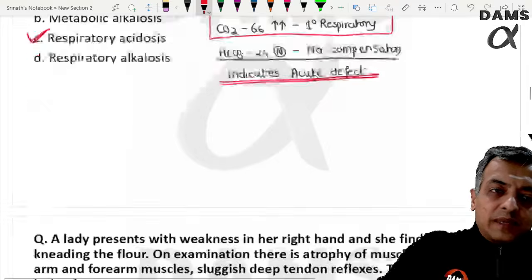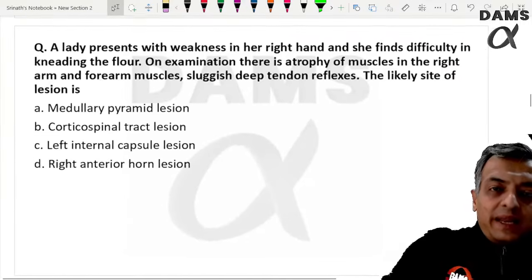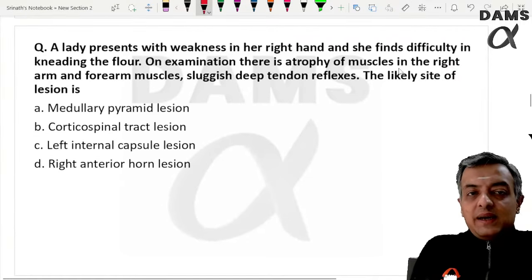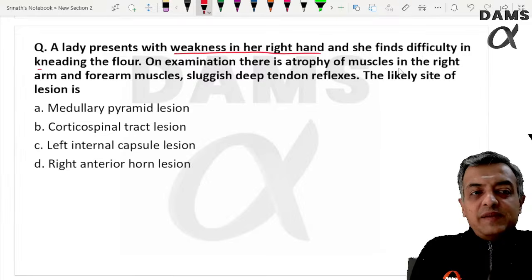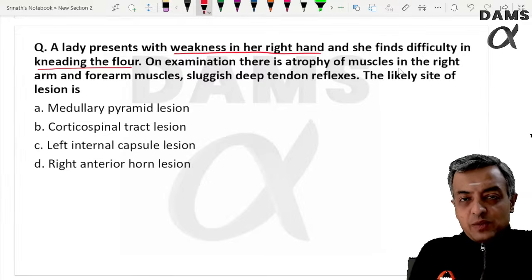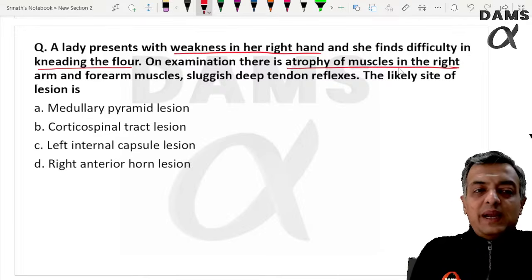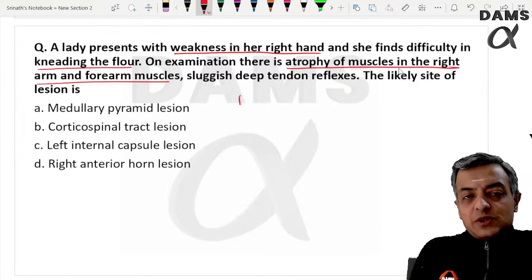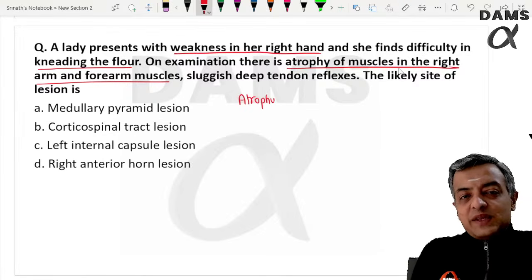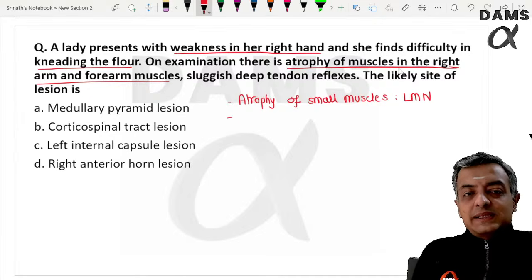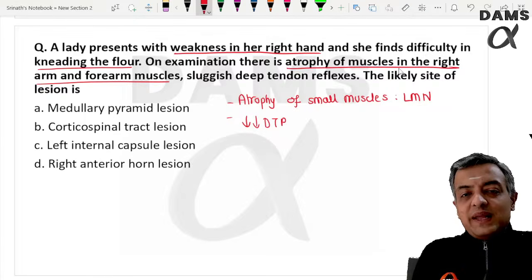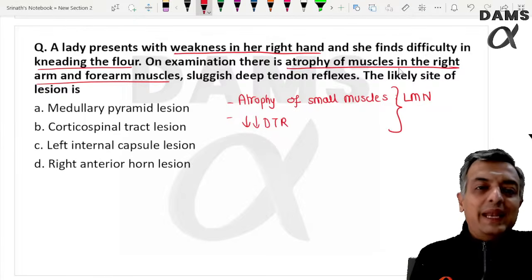Taking this forward, when a lady presents with weakness in her right hand and she finds difficulty in kneading the floor. So basically there is small muscle weakness with atrophy of the right arm and forearm muscle. So atrophy of the small muscles of the hand indicates lower motor neuron lesion. Also there is decreased deep tendon reflex, which also favors LMN.